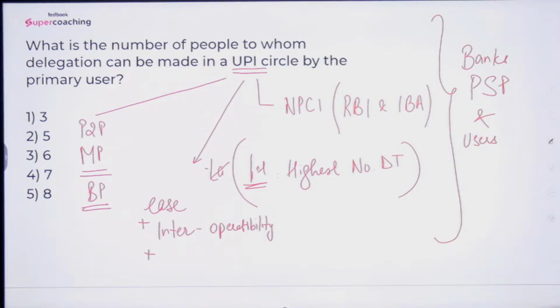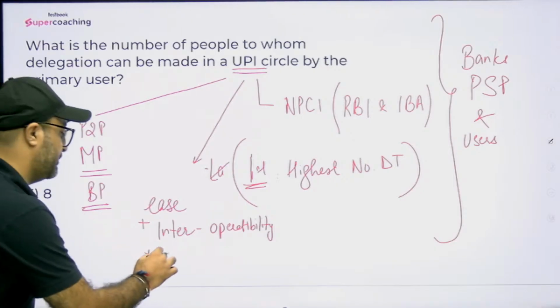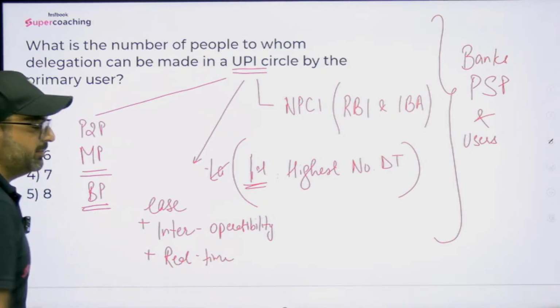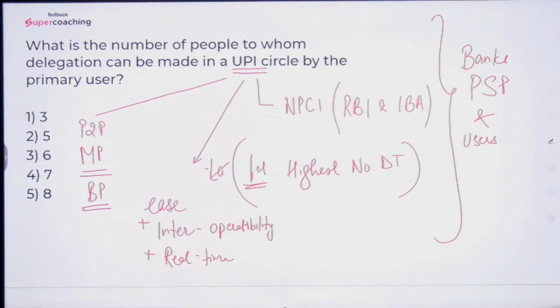Maybe he is using the same payment service provider or not, maybe he is from the same bank or not, that is not going to hamper. And the third most important point is that settlement is done in real time. The moment you make the transaction, the amount is debited from your account, and simultaneously the amount is credited in real time into the receiver's account.